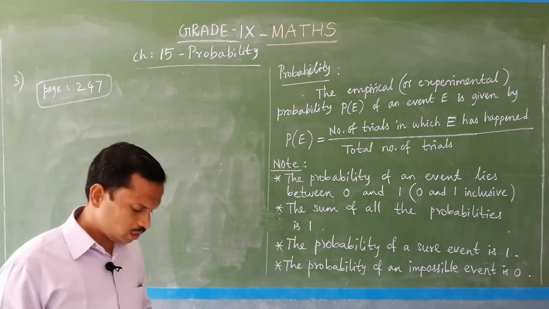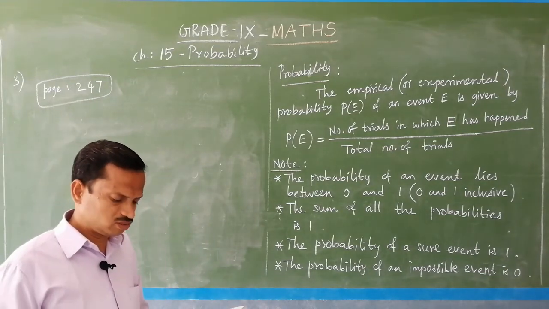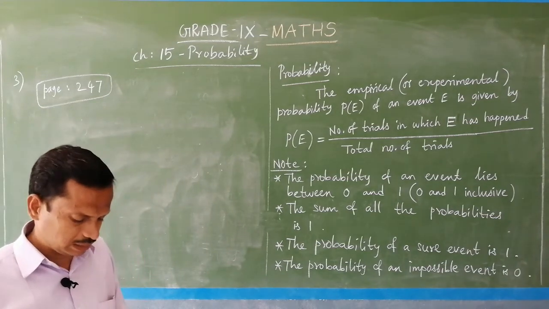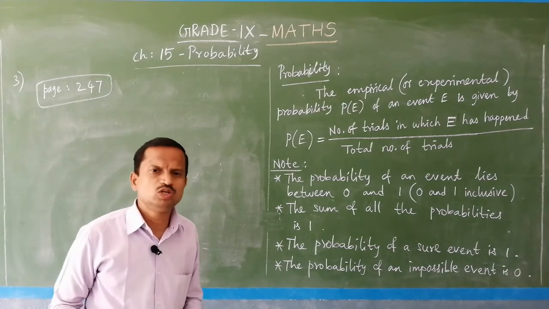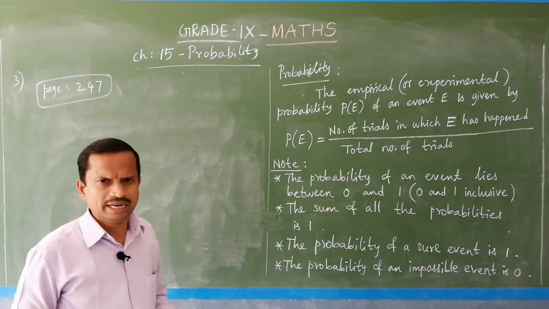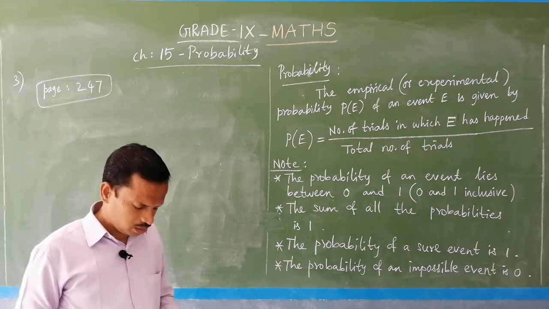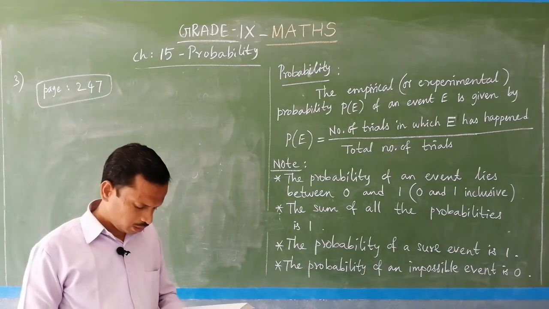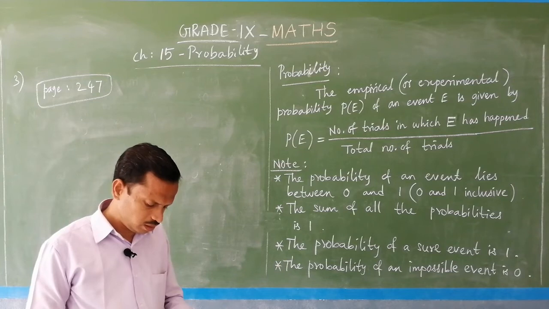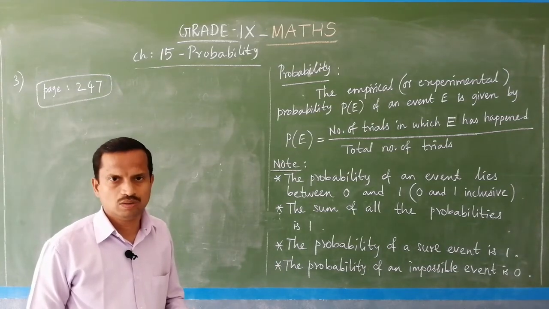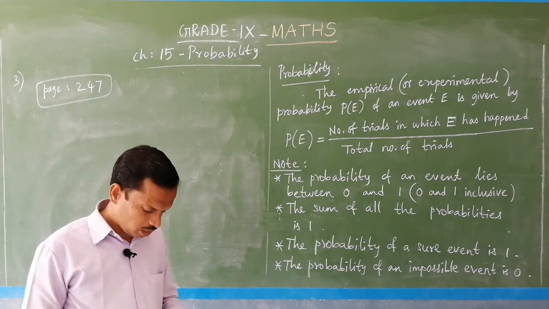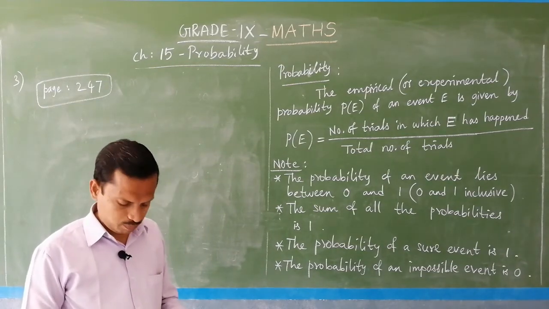So, I will read out. In a particular section of class 9, 40 students were asked about the months of their birth. Birth means in which month a student was born. Like that the data is given, and out of 40 students, in the graphical data, it is given that in the month of January 3 students were born, and in February 4 students, like that up to December.